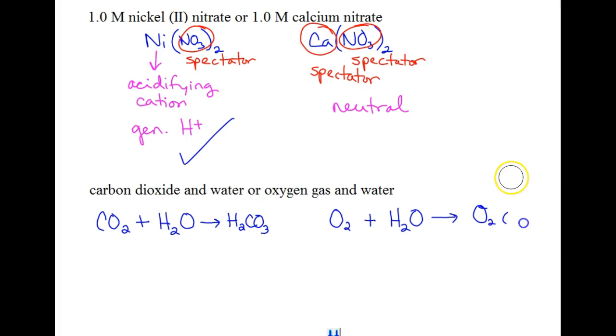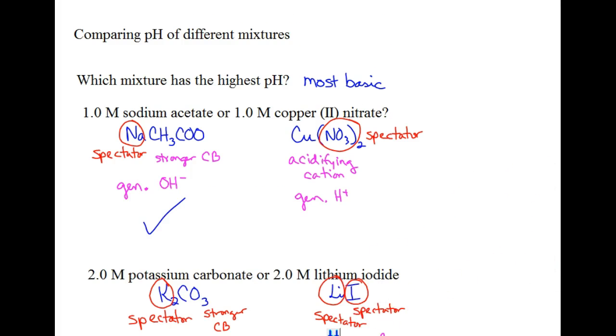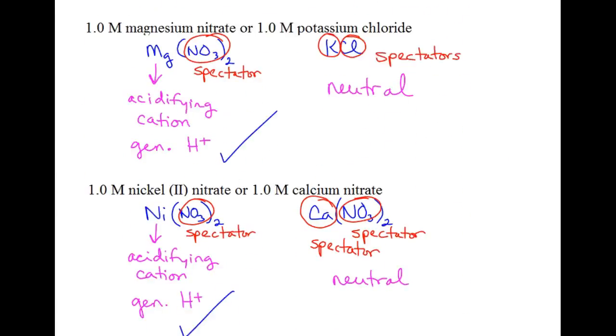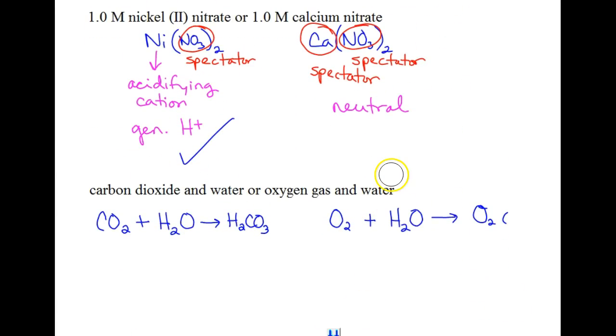Actually, I should have said gas there. Sorry about that, I hit the wrong button. That should have been aq, as I was saying. So for this, the presence of oxygen and water does nothing to it. So it's still going to be neutral.